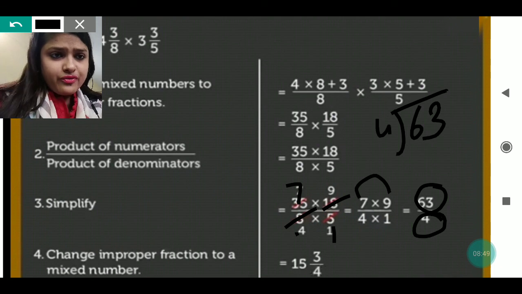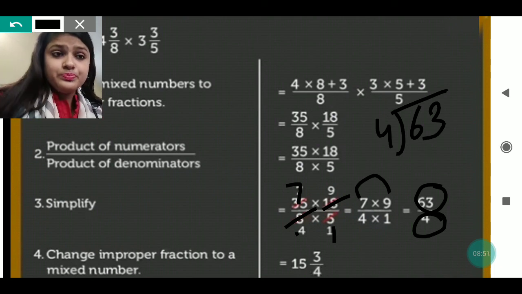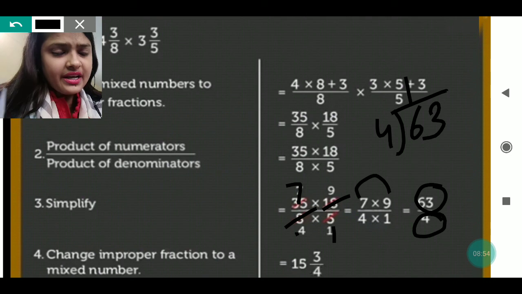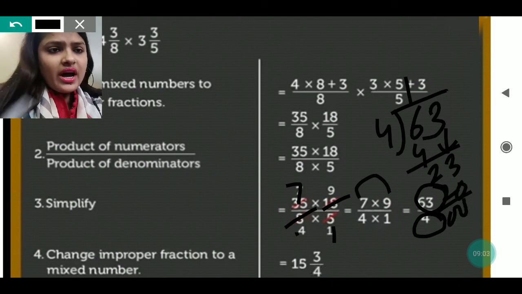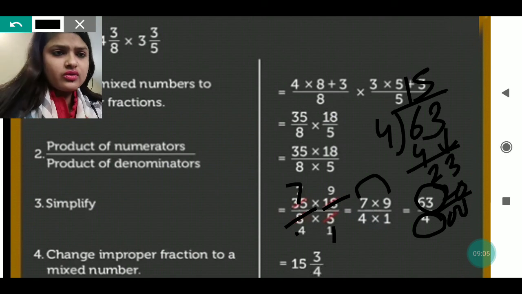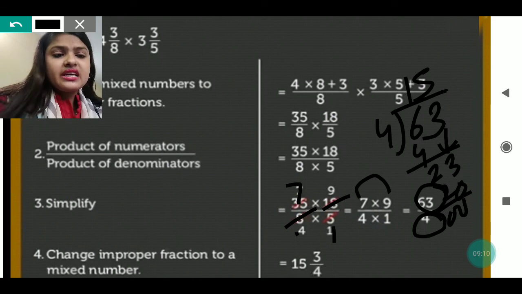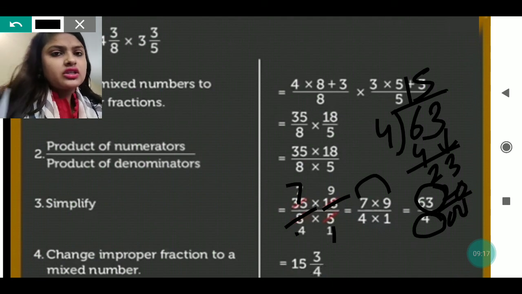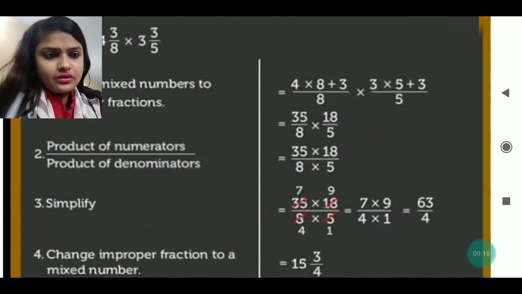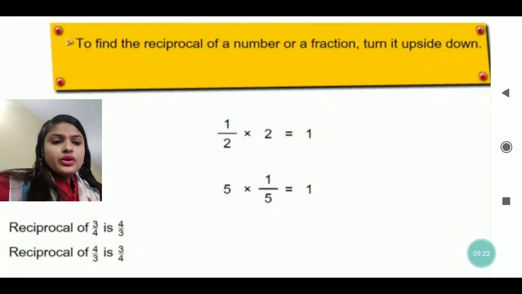63 by 4, you can divide: 1, you will get 4, now 2 and 3 I have taken down, now you will get 20. So 1 and 5, 15 you will get. So you are getting 15 3 by 4. 15 is here the quotient, 3 is here the remainder, and 4 is here the divisor. According to that I have written. So this is how we used to do it. You can see this one also.